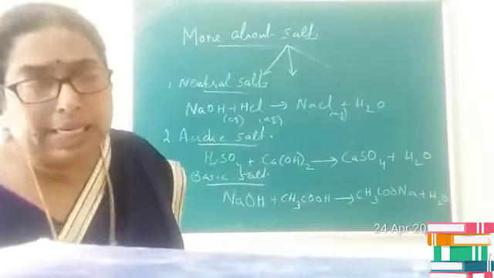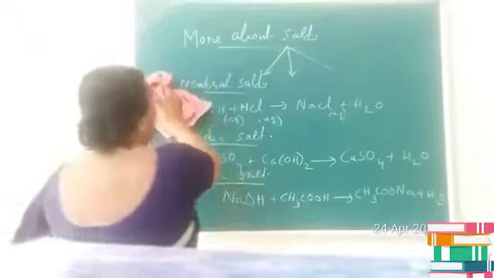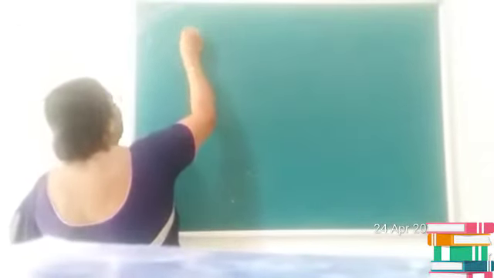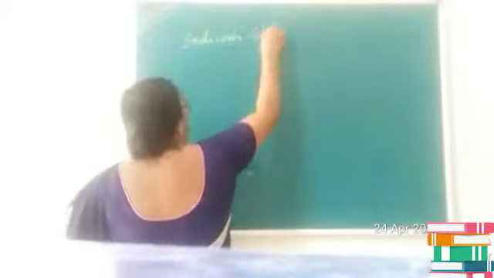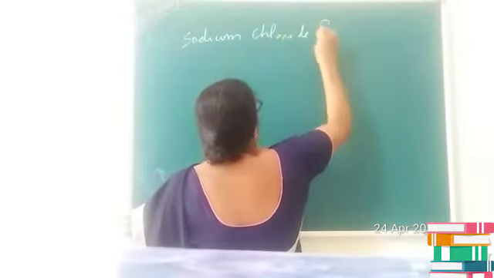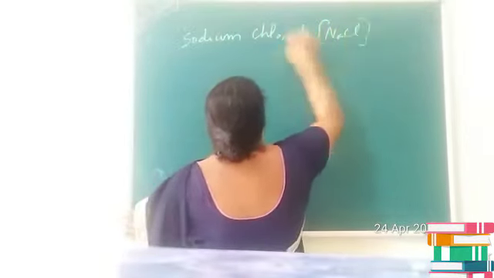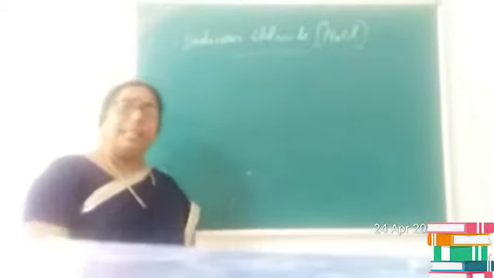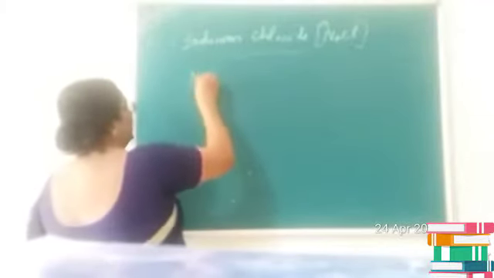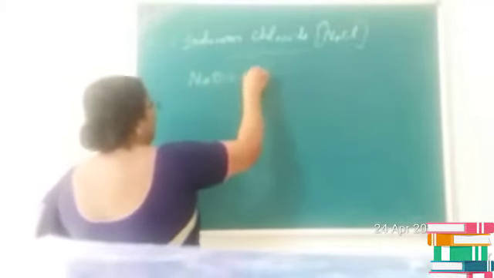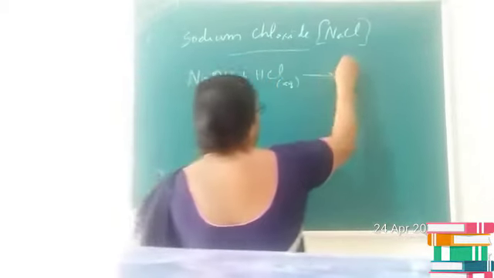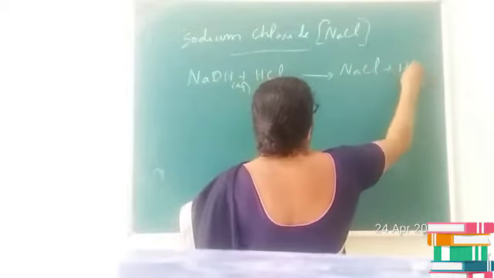Now let us study in detail about some salts. The first one, let us consider sodium chloride. You know, children, what is the common name of sodium chloride? Yes, it is called common salt or table salt. Sodium chloride, it is otherwise called common salt or table salt and the formula is NaCl. This sodium chloride is generally produced by the reaction between sodium hydroxide and hydrochloric acid. This we can consider as the lab method for the preparation of sodium chloride.